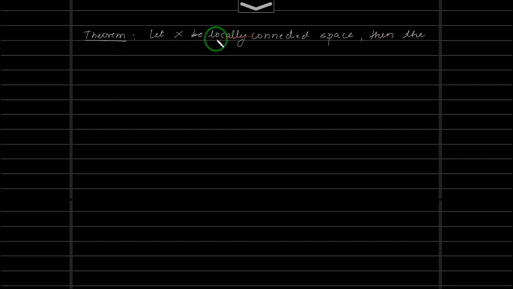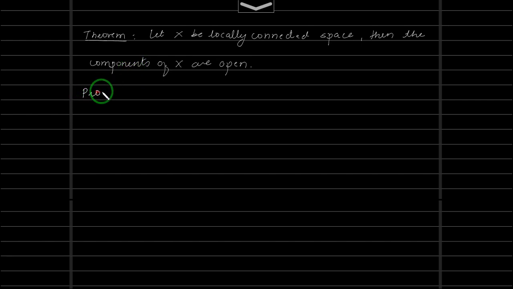If you start with path connected, then you have to start with the path components. To prove this we have to start with some component and we need to prove that that component is open.